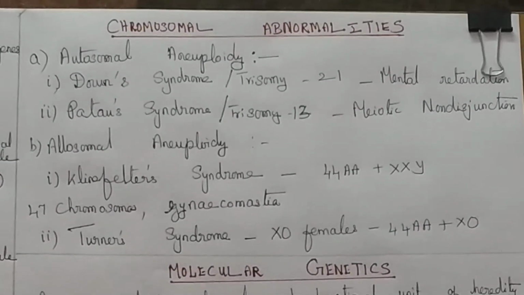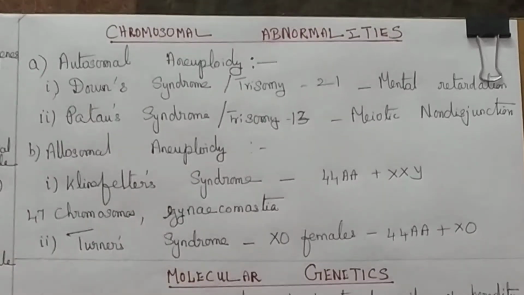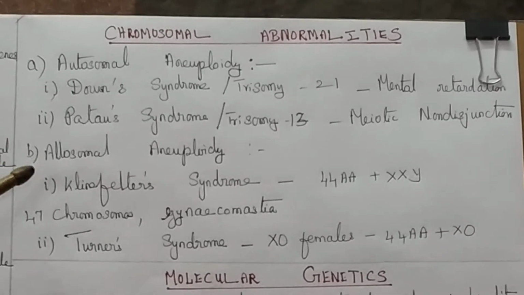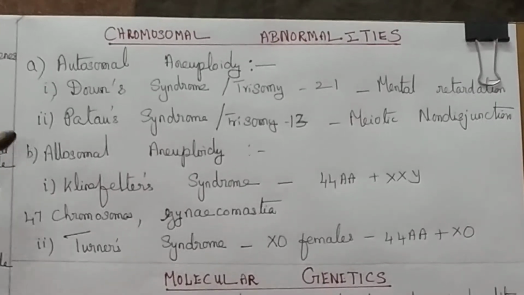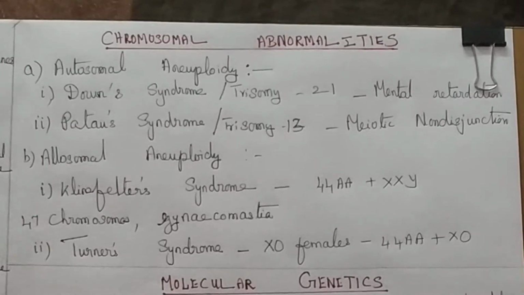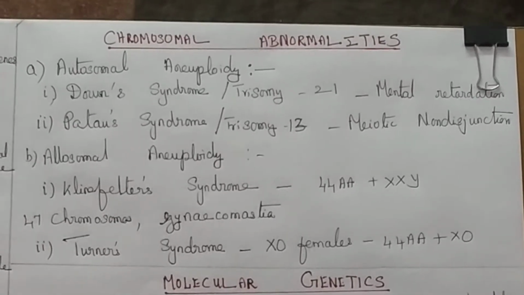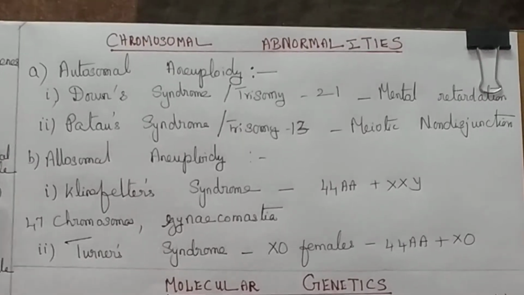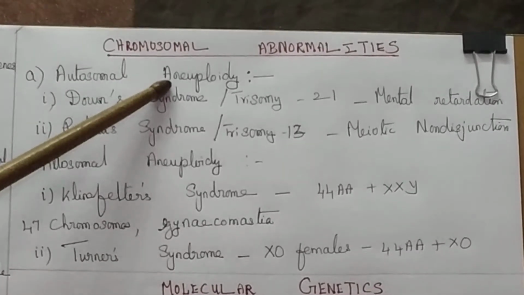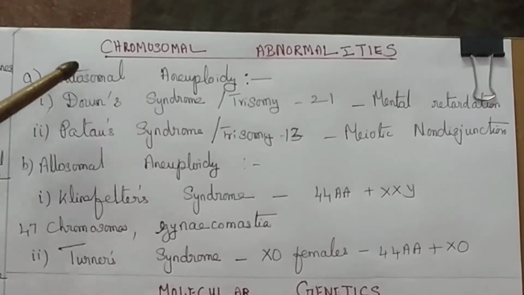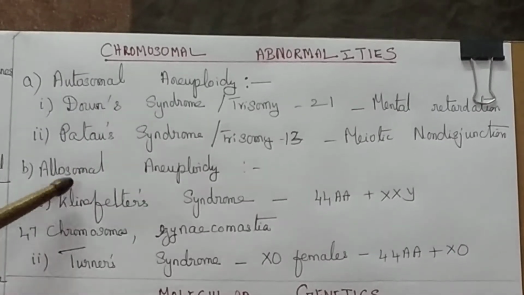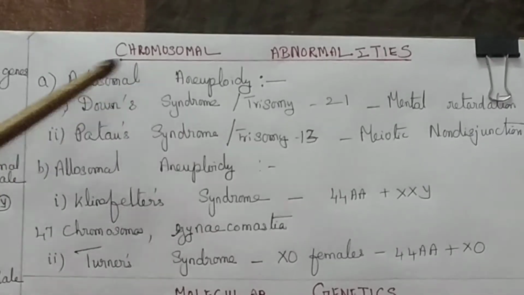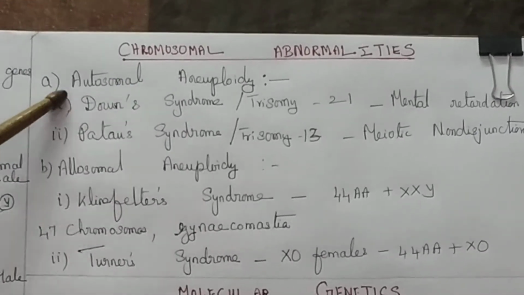Students, next we are going to study about chromosomal abnormalities. Each human diploid body cell consists of 46 chromosomes. 23 pairs of chromosomes are present. Any abnormality that occurs in the chromosomes is referred to as aneuploidy. There are two types of aneuploidy. One is called autosomal aneuploidy, the chromosomal abnormality which occurs in the autosomes.